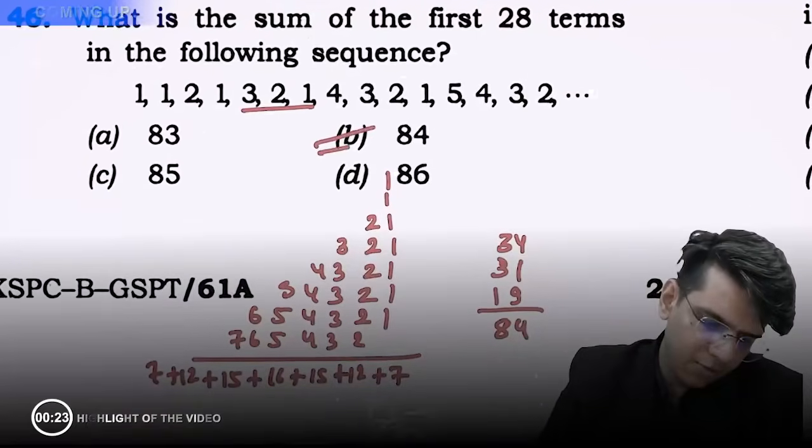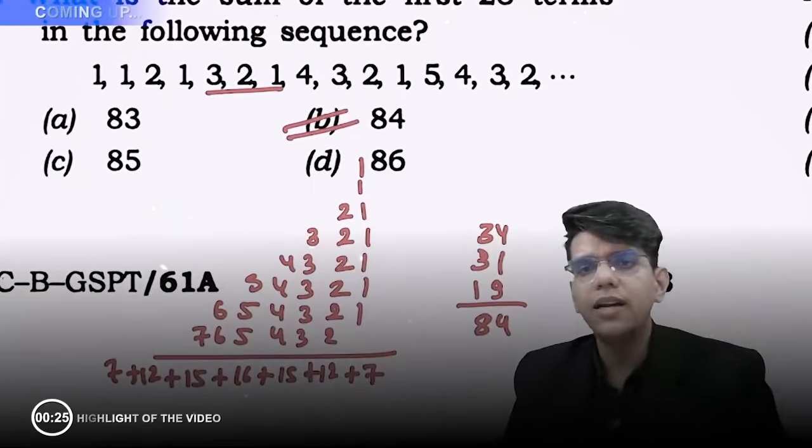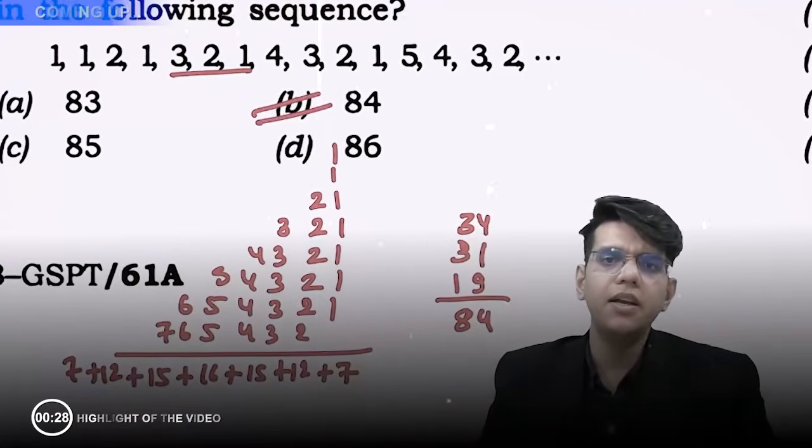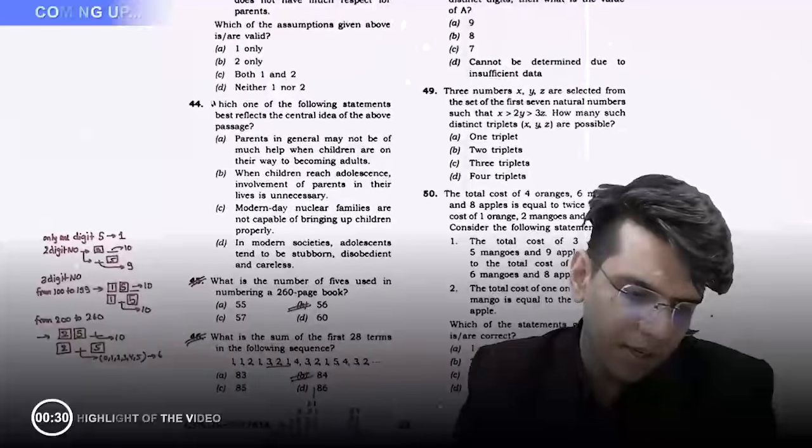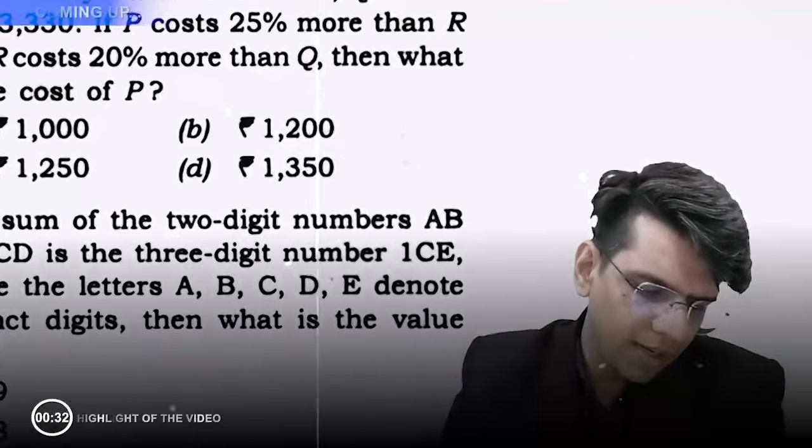So the sum is 84. Directly लिखो और add कर दो. That is more than enough. यहाँ पे ज़्यादा दिमाग नहीं लगाना है कि ये सीरीज वो सीरीज है. Directly 28 terms are very few. तो directly लिखने का और add करने का.